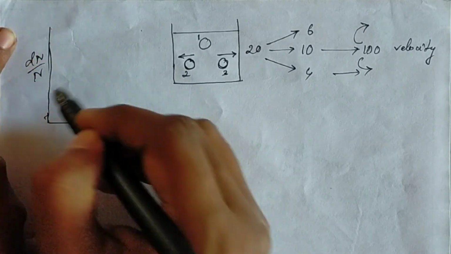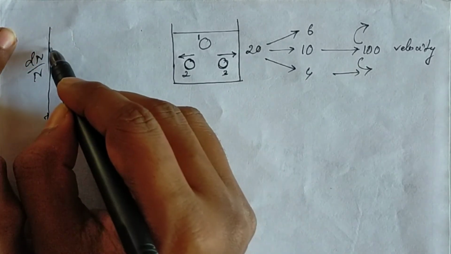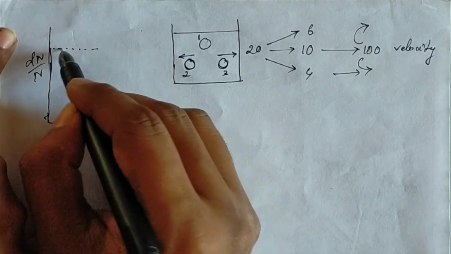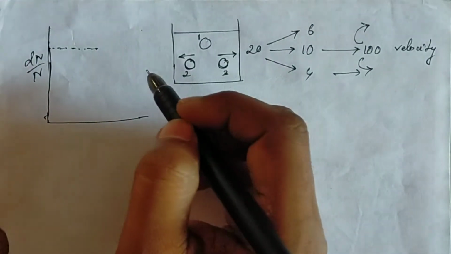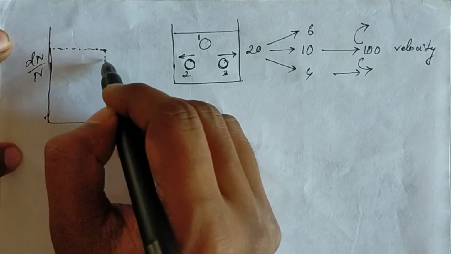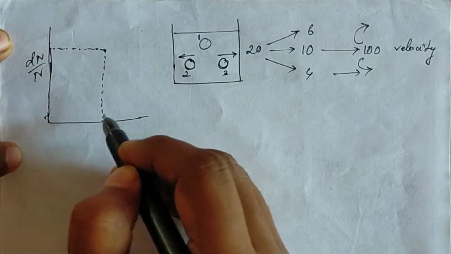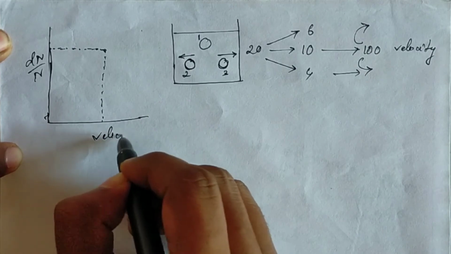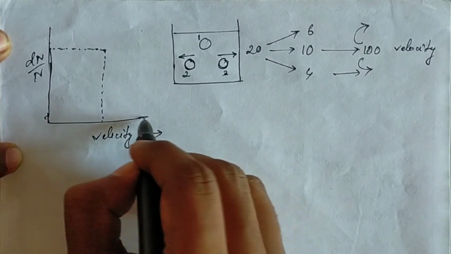Maxwell distribution says that there will be a fraction of molecules which have a certain velocity. This is the velocity axis.